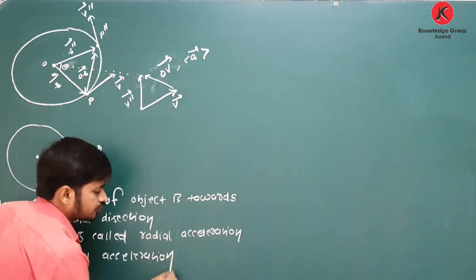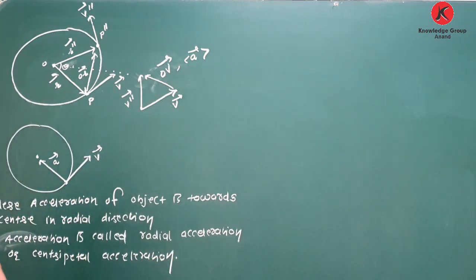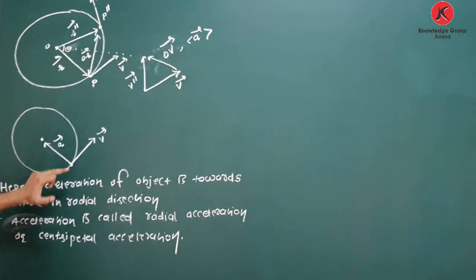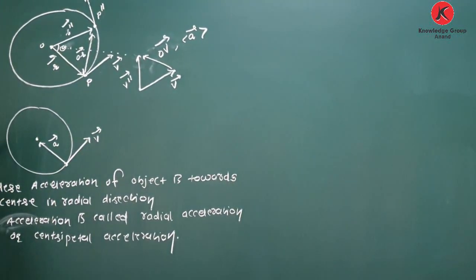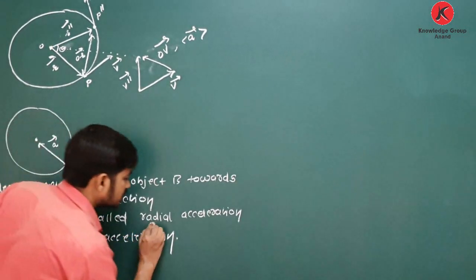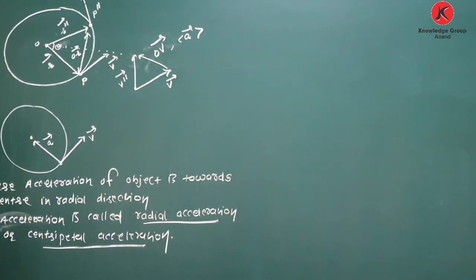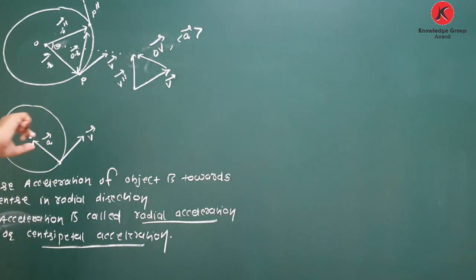From these three figures, what is the conclusion? Only direction. The direction of acceleration is towards the center, in the radial direction. And that's why it is called radial acceleration or centripetal acceleration. Now we will obtain its equation.